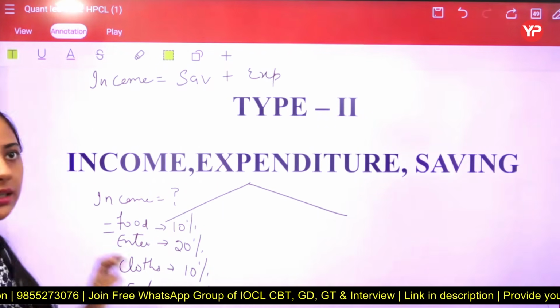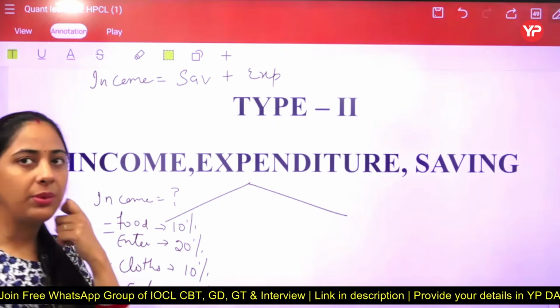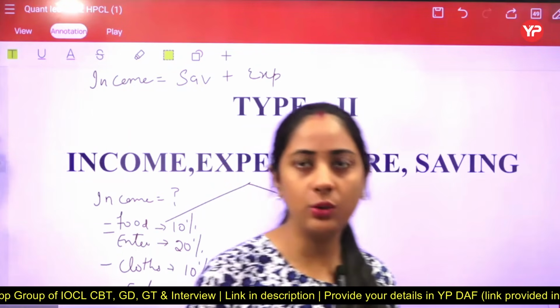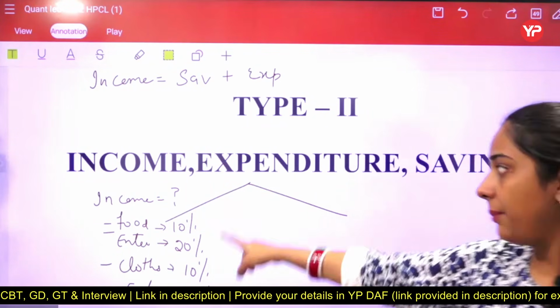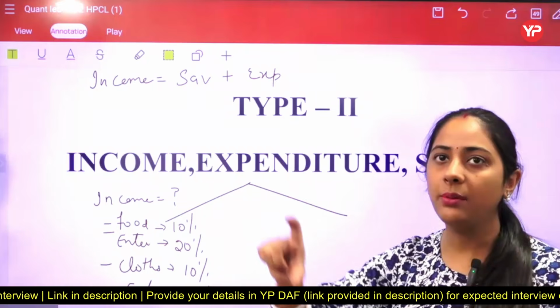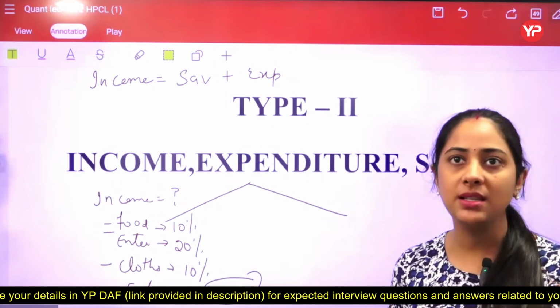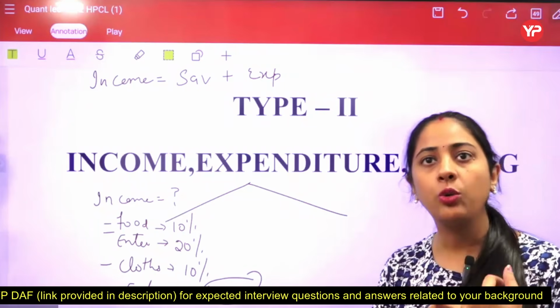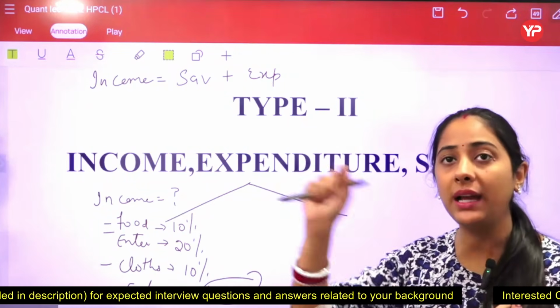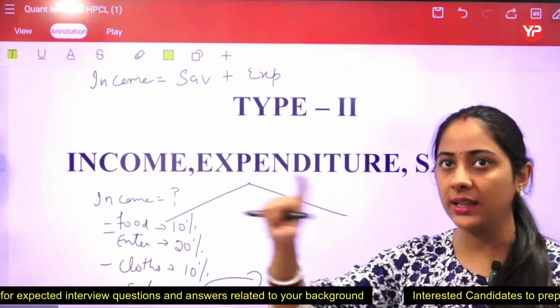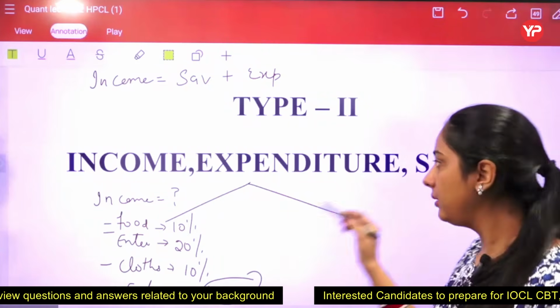So can you find the income? क्या आप बता सकते हो आपकी इनकम कितनी है? Yes, we know that. In this case, what you are going to do, you just add up your expenses, because students, what you are getting here is expenses in the form of rupees. तो जो rupees में है, you just have to apply that percentage. Basic formula याद है ना? So we are going to do that thing.